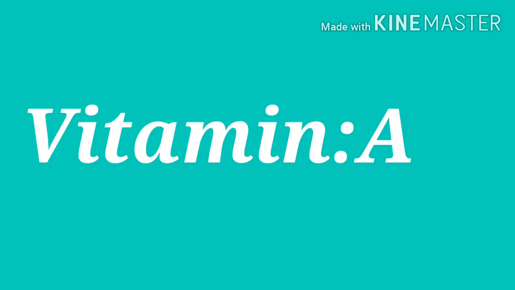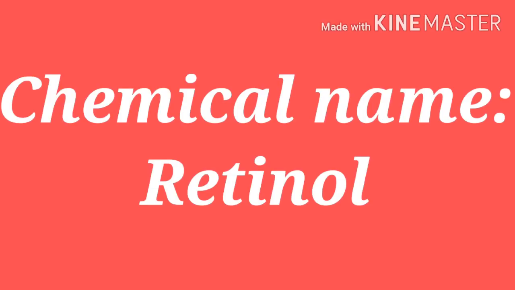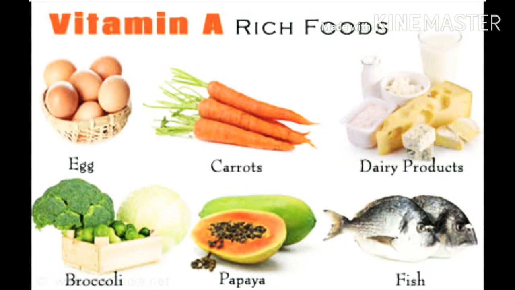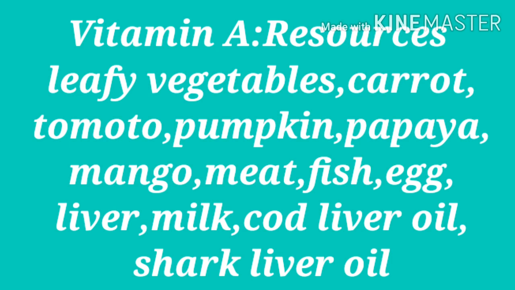Now, next vitamin A. Chemical name of vitamin A is retinol. Resources of vitamin A are leafy vegetables, carrot, tomato, pumpkin, papaya, mango, meat, fish, eggs, liver, milk, cod liver oil, shark liver oil.